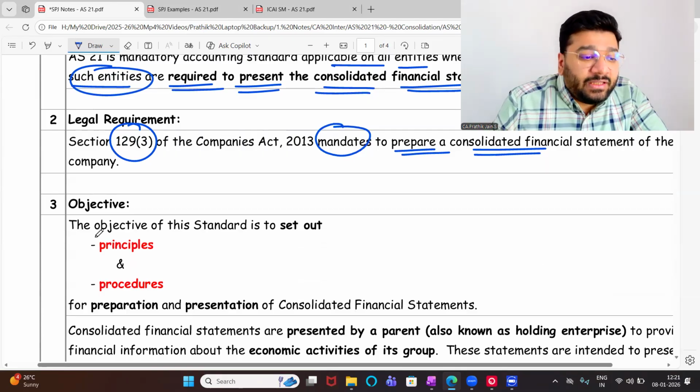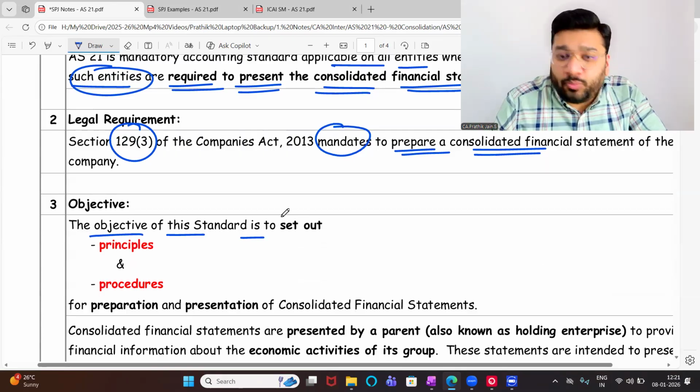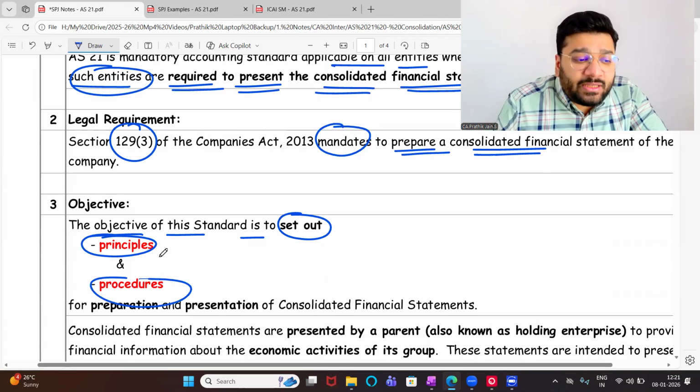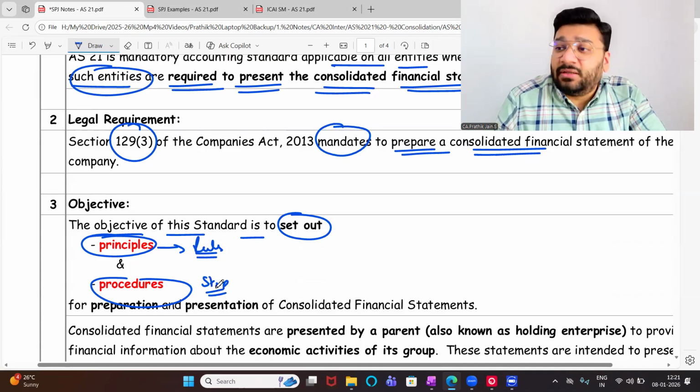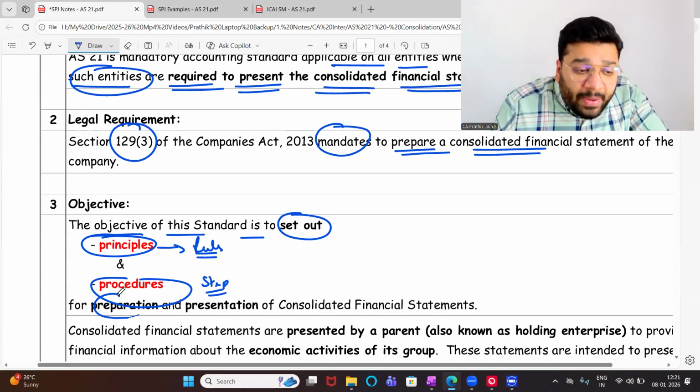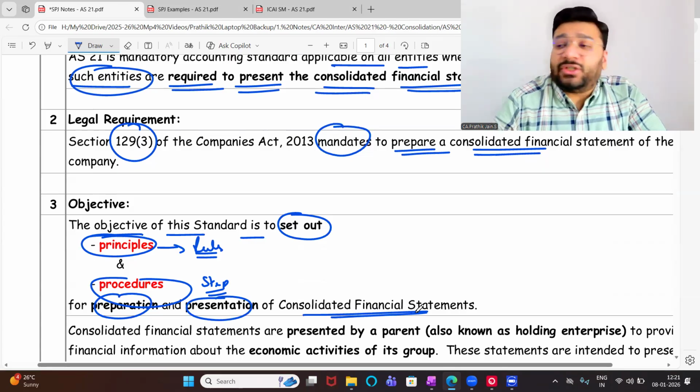Guidance, rightly said. The objective of this standard is to provide the principles and the procedure. Principle means what? Rules. And the procedure. Procedure means what? Step by step processes, which will help us to prepare and present the consolidated financial statement.